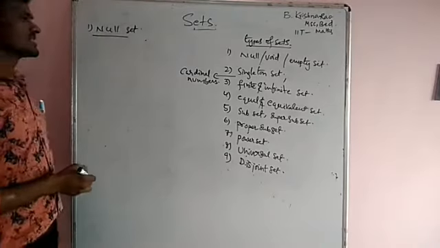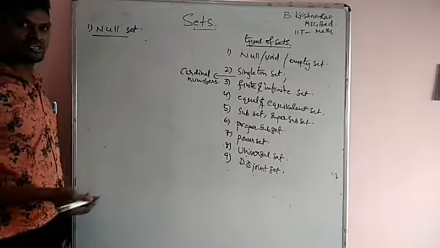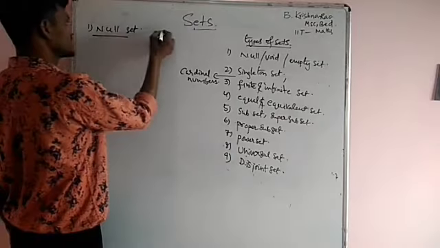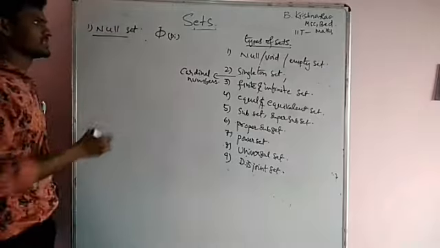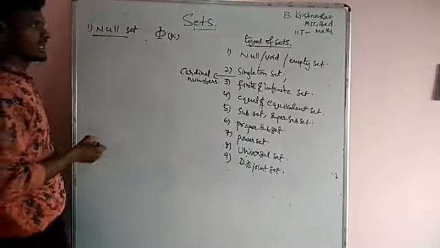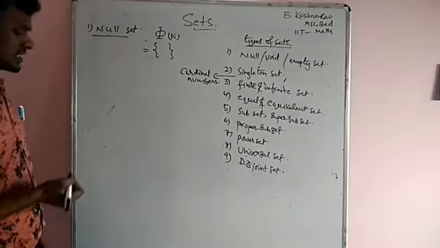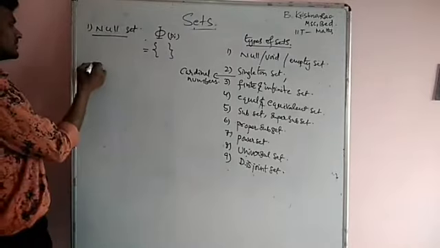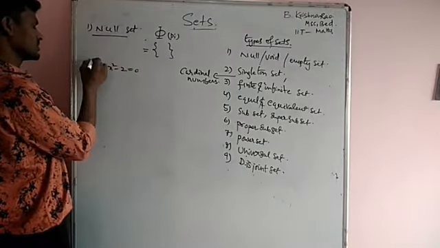A set which does not contain any elements, that means which has no elements, that set is called null set. It is represented by phi or curly brackets. Null set is represented by curly brackets. Here, example: x such that x square minus 2 is equal to 0.